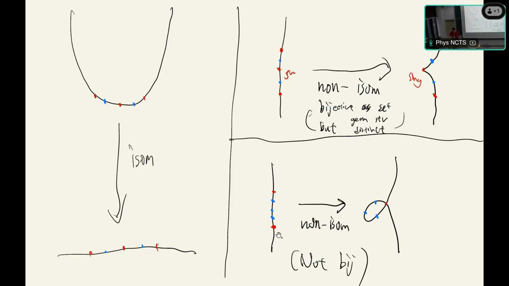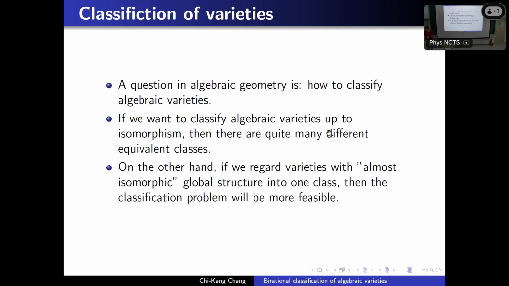Also, the line is not isomorphic to the nodal curve because the node has two preimages. There are two points that will be sent to the same node. This map is not bijective, so they are not isomorphic. A question in algebraic geometry is how to classify algebraic varieties.